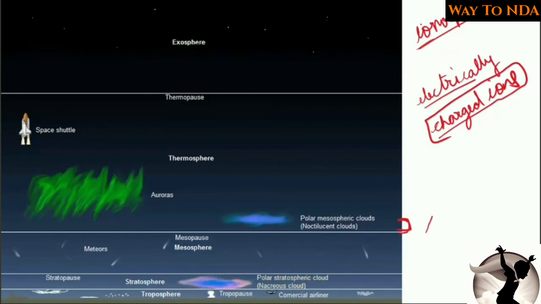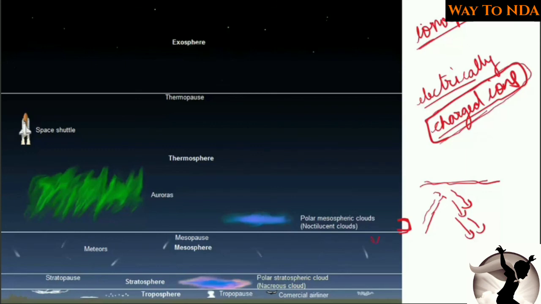Whichever radio waves are transmitted from the earth are sent back from the ionosphere due to the presence of electrically charged ions in this layer. And this is the reason it helps us in radio communication. And secondly, the electrically charged ions protect us from falling meteorites.